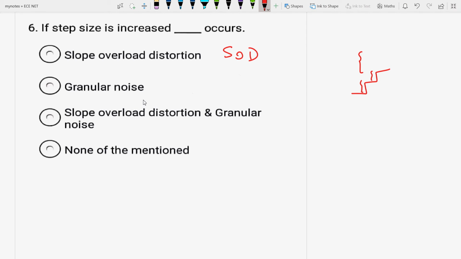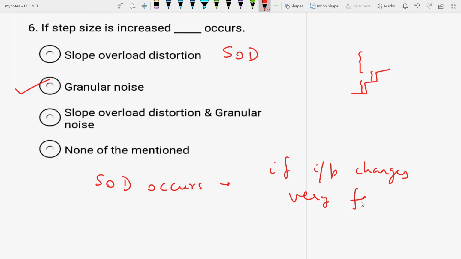You should know when slope overload distortion occurs: when the input is changing very fast, in delta modulation SOD, slope overload distortion, occurs.